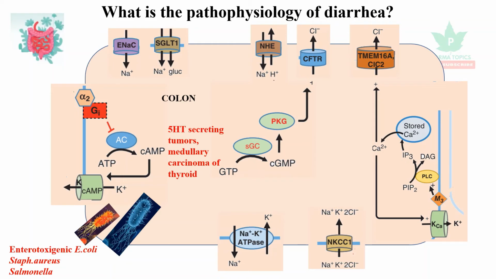In 5-HT secreting tumors, medullary carcinoma of thyroid, and rotavirus blocks the sodium potassium ATPase enzymes or channels, and Entamoeba histolytica produces more cyclic GMP that also leads to diarrhea.